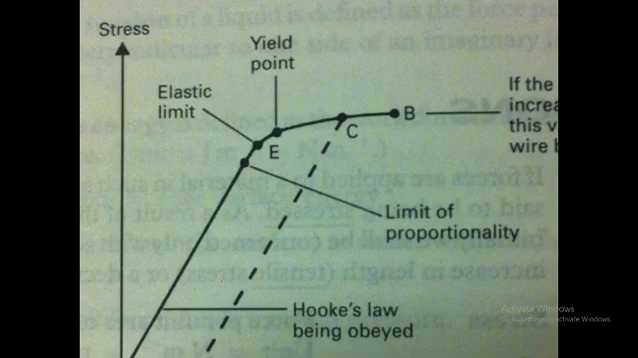This is a graphical representation of the relation between stress and strain. Here is the elastic limit. Below this, stress is directly proportional to strain. This is the limit of proportionality. If you go from this point to this point, here at point L, there will be a break if you keep increasing the stress.